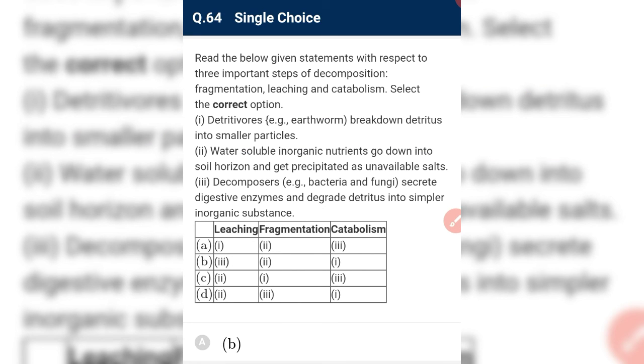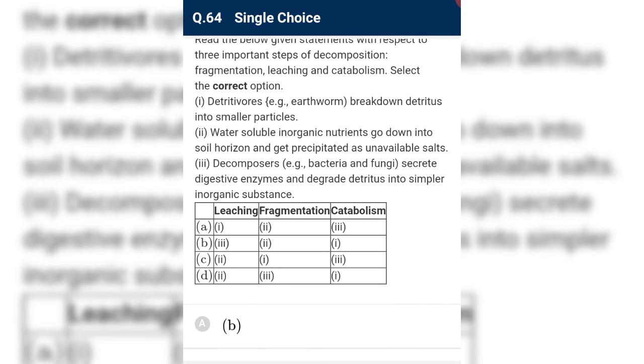Read the given statement with respect to three important steps of decomposition, that is fragmentation, leaching, and catabolism. Select the correct option. Detritivores, that is earthworms, break down detritus into smaller particles. Yes, it is correct, and we have to match it. This process is known as fragmentation.